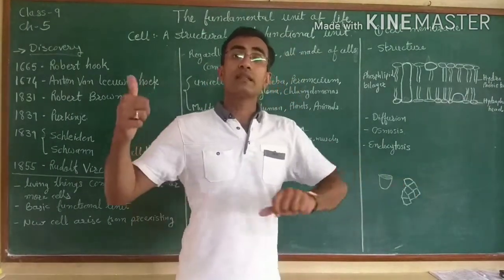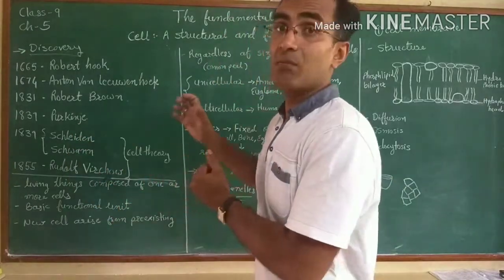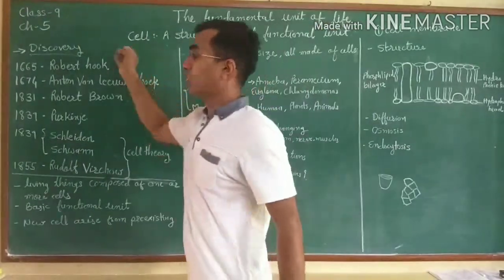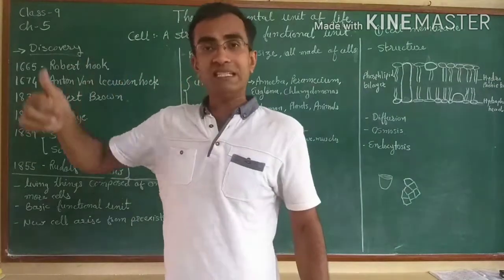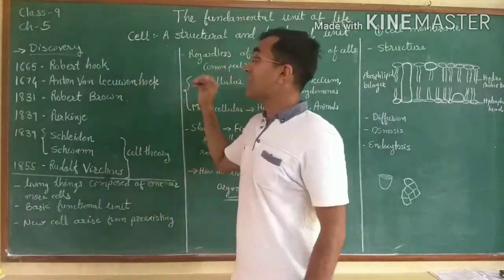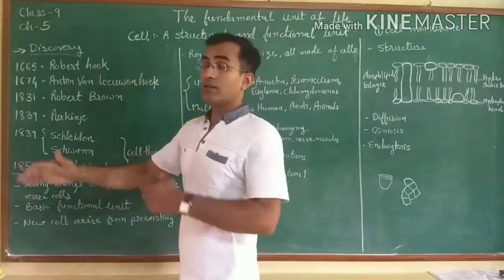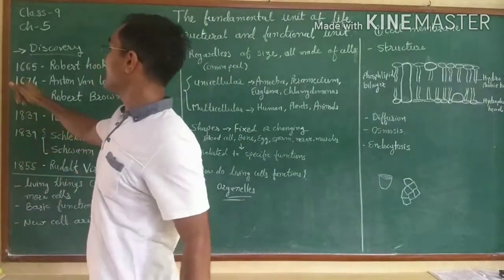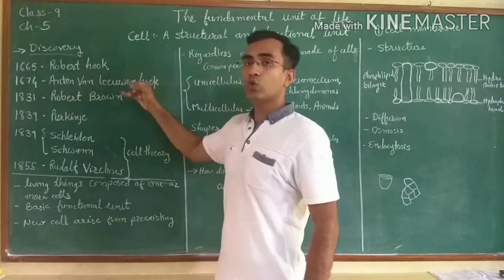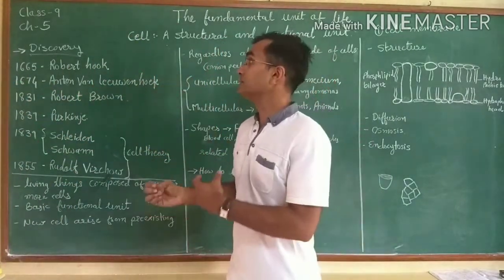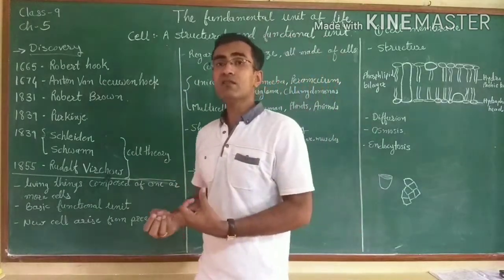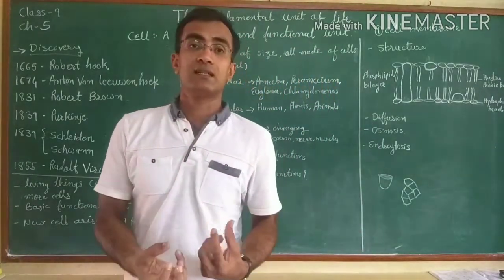Okay, so the word cell was given by Robert Hooke. He was from Britain. After that another scientist came, Anton van Leeuwenhoek. He observed some living cells.